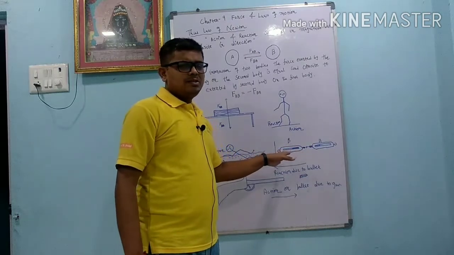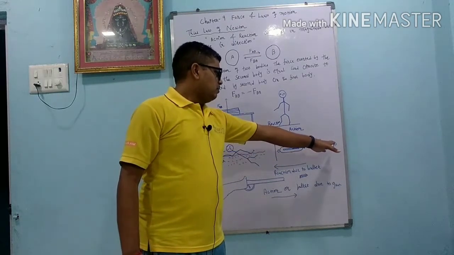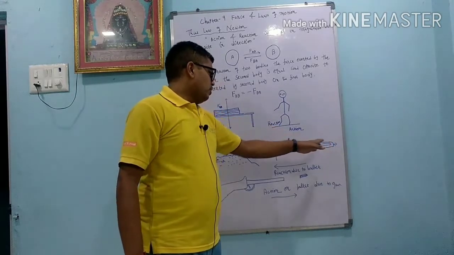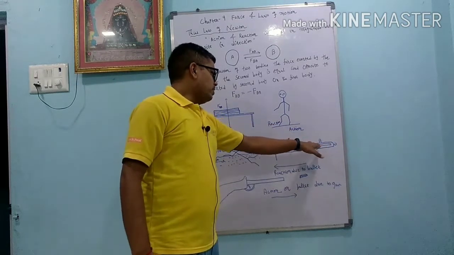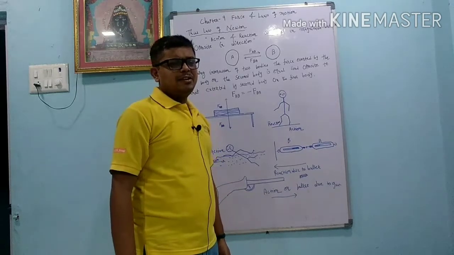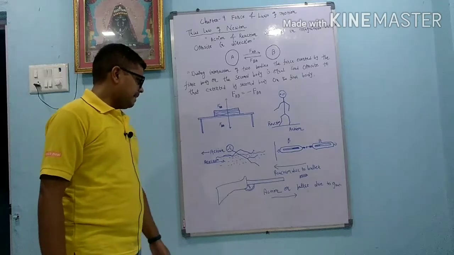Dear student, you can do one activity. Take two spring balances. Tie the first balance to the wall and apply a force on the second balance. Whenever you apply the force, you find that in both spring balances the readings are the same. It indicates that action and reaction are equal in magnitude, but they are in opposite direction.